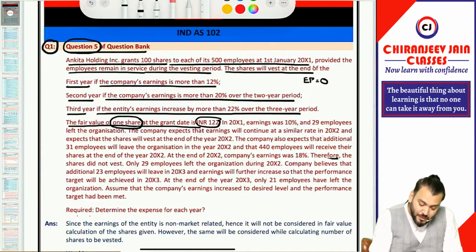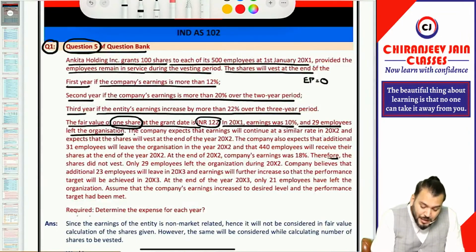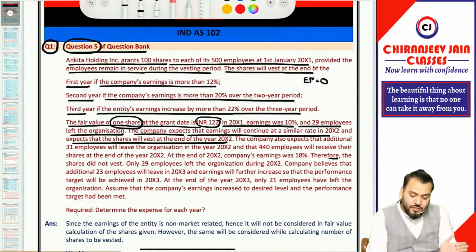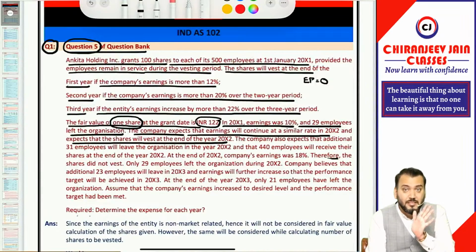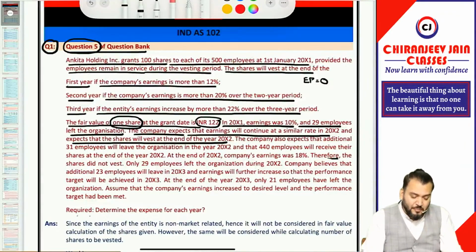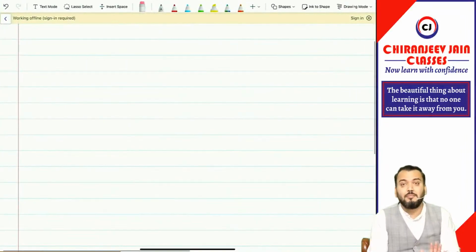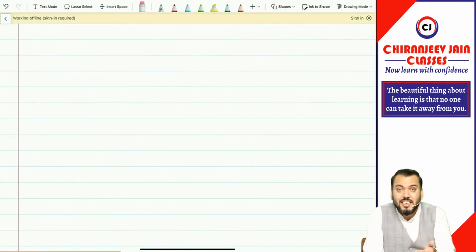Yes sir. In 2001, earning was 10% and 29 employees left the organization. The company expects that earning will continue at a similar rate in 2002 and expects that shares will vest at the end of year 2002. So this is the information given for year 1. Whenever you read a question, draw a timeline, to avoid mistakes in exam.